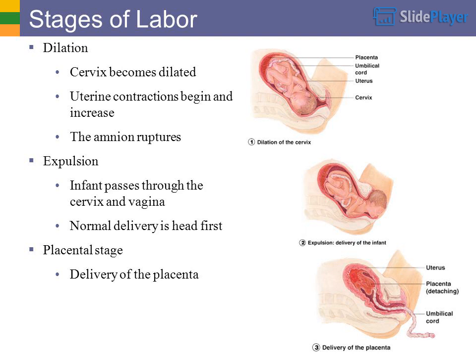Stages of labor. Dilation: the cervix becomes dilated, and uterine contractions begin and increase. The amnion ruptures. Expulsion: the infant passes through the cervix and vagina. Normal delivery is head first. Placental stage: delivery of the placenta.